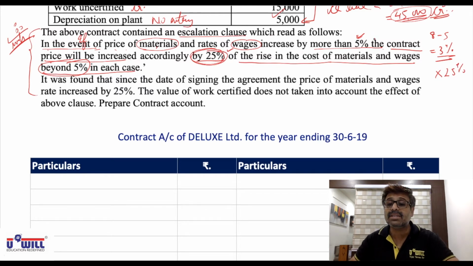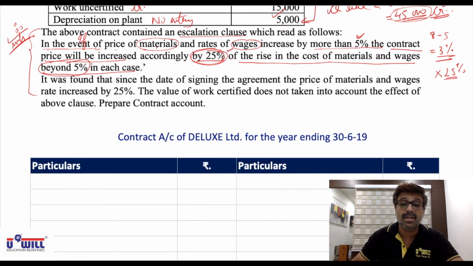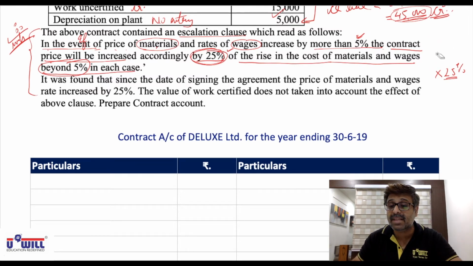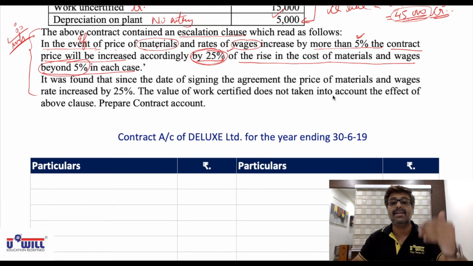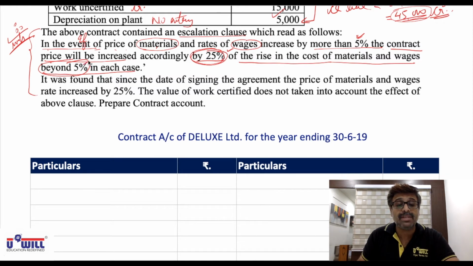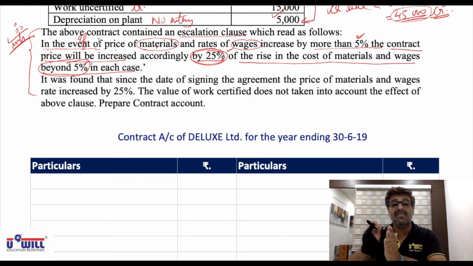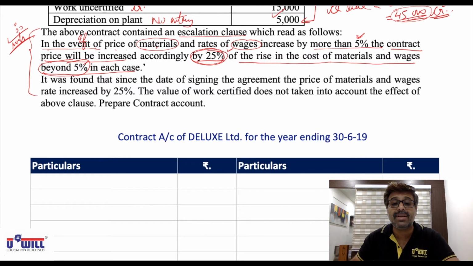In this 3% also, the contractor will increase the contract price by only 25%, meaning 0.75. That is the meaning of this. We'll see it exactly in detail when we make the workings. But whatever is the increase, the entire increase will not be added to the contract price. Whatever is the increase beyond 5%, 25% of that further increase will be added to the contract price.